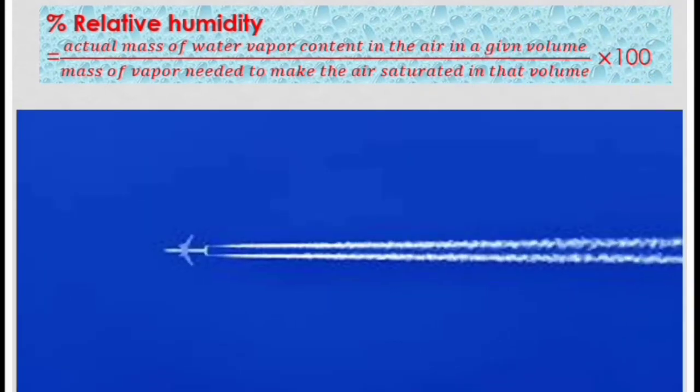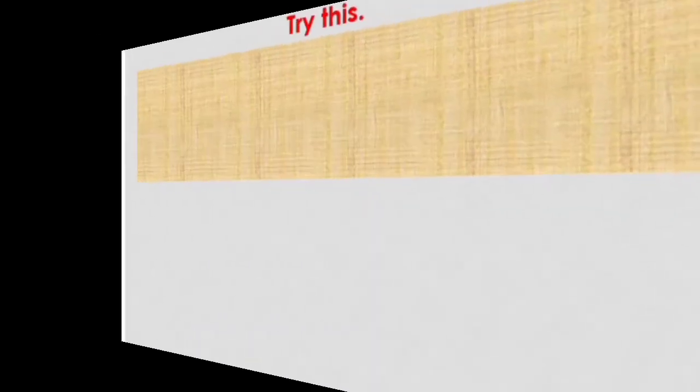During the winter season, you have observed a white trail at the back of a flying plane in a clear sky. As the plane flies, the vapor released by the aeroplane engine condenses and forms clouds. If the surrounding air has more relative humidity, it takes a long time for the white trail formed by condensation of the vapor to disappear. If the relative humidity of the surrounding is less, either the size of the white trail may be small or it may not even get formed.